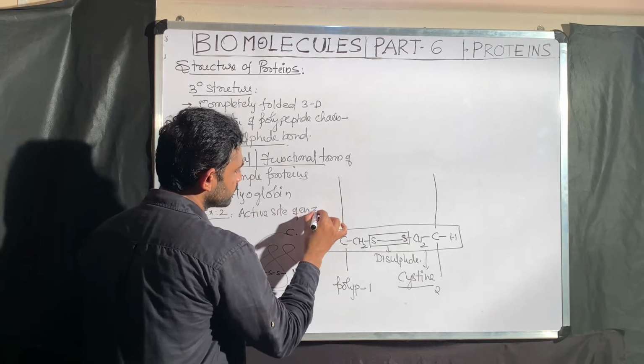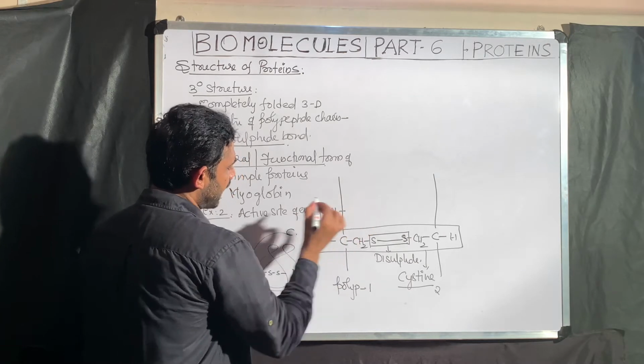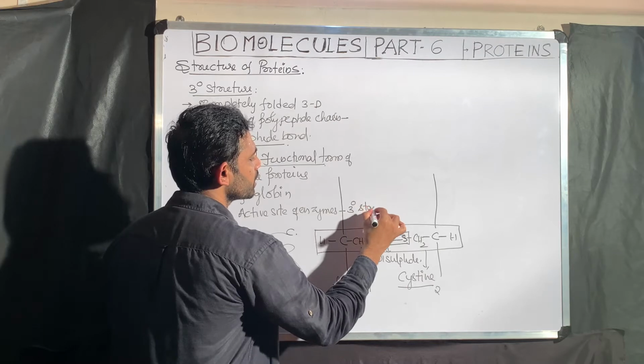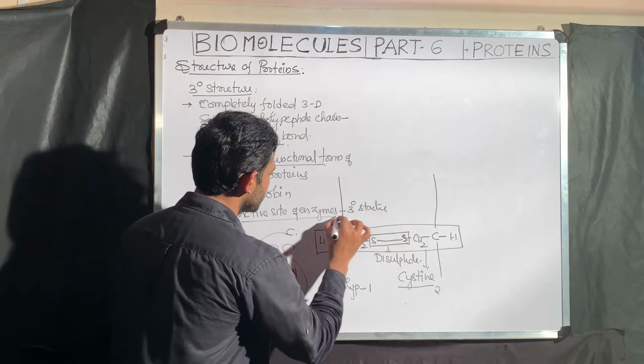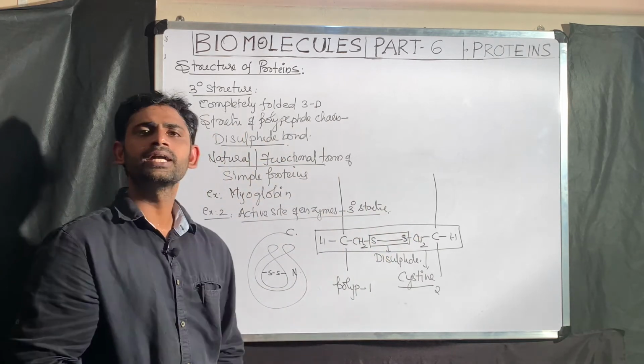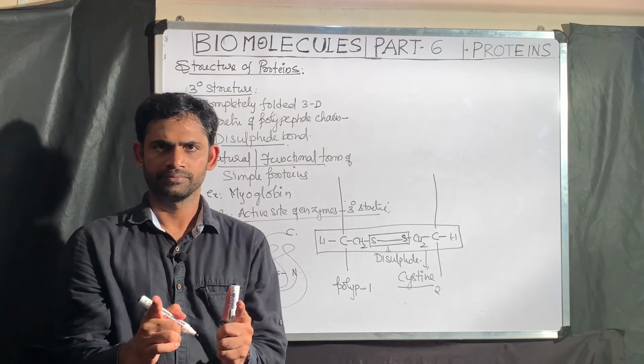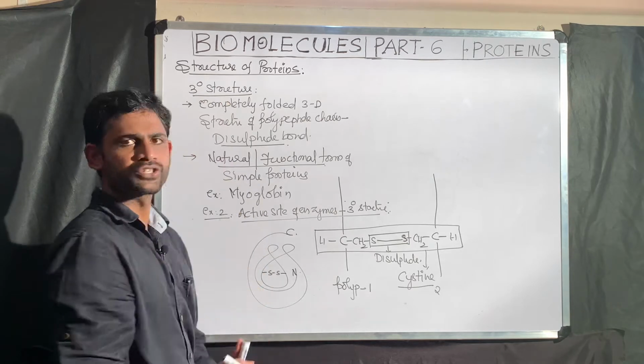This is in the NCERT, so it is important: the active site of an enzyme is due to the tertiary structure of the protein. Okay, this is about the tertiary structure.